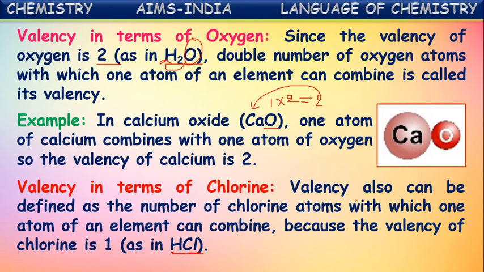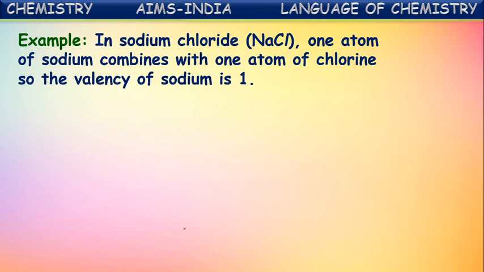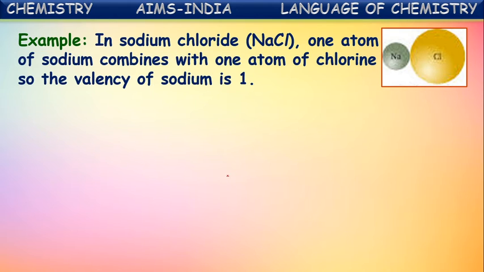So how is it? The valency also can be defined as the number of chlorine atoms with which one atom of an element can combine. For example, in sodium chloride, one atom of sodium combines with one atom of chlorine, so the valency of sodium is considered as 1. See here, chlorine valency is also considered as 1.